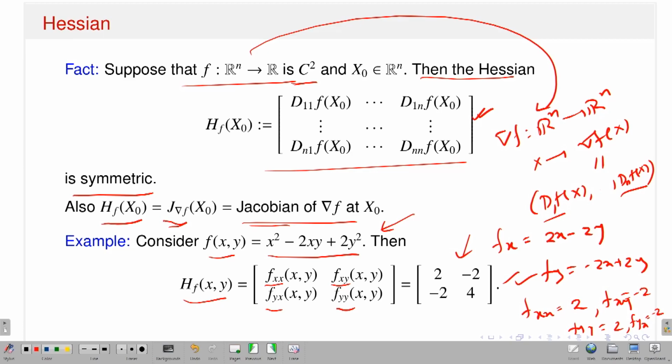So, now what I have done, I have introduced the notion of the symbols C1, C2 and Cn. C1 means first order partial derivatives exist and they are continuous, C2 means all second order partial derivatives exist and they are continuous. Similarly, you have Cn: if all the nth order partial derivatives exist and are continuous, then I will say that my function is in Cn. Once I have a function from Rn to R, then I can think about the gradient of f as a function from Rn to Rn. Then if I ensure you that the gradient of f is also differentiable, then there will be a Jacobian matrix corresponding to that gradient function grad of f, which is nothing but the Hessian matrix of my f.